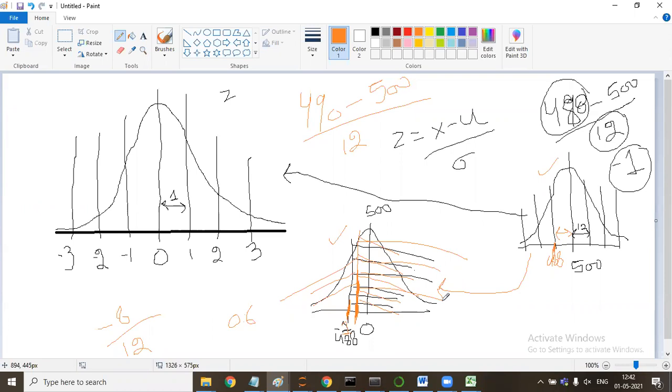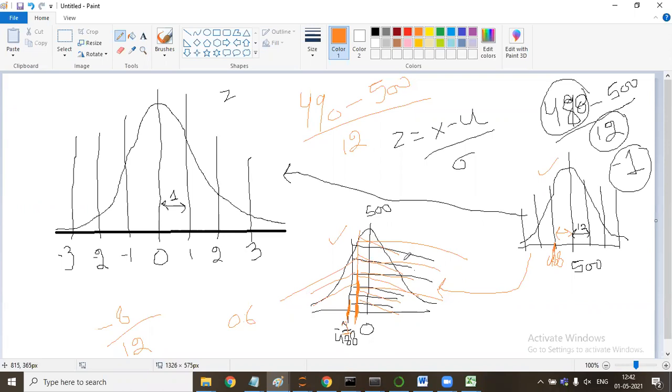Sir, from the Z table, we came to know that minus 0.83 is approximately 20% probability. So this says where the value lies. Now I've calculated where the value is. To the left of it, it is 20%. To the right of it, it's 80%.